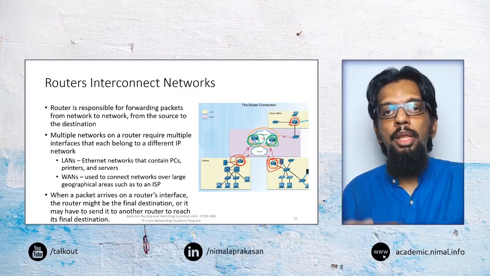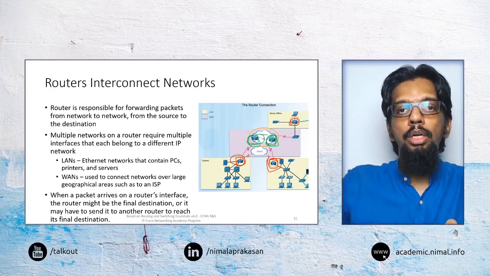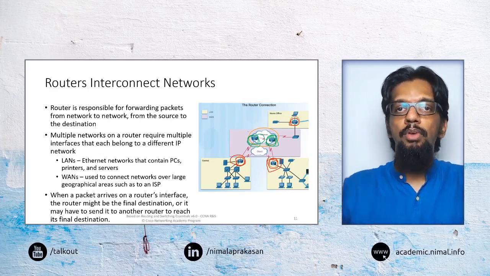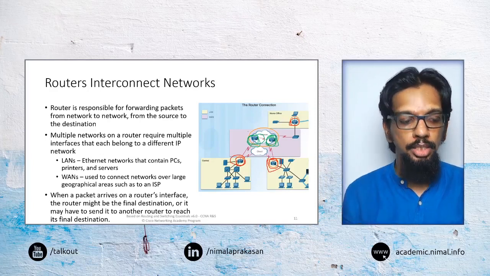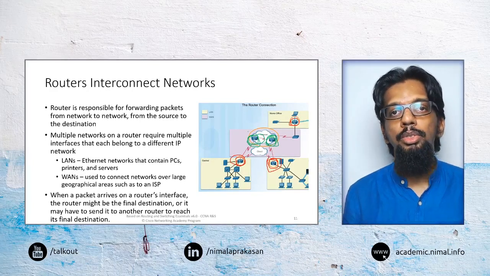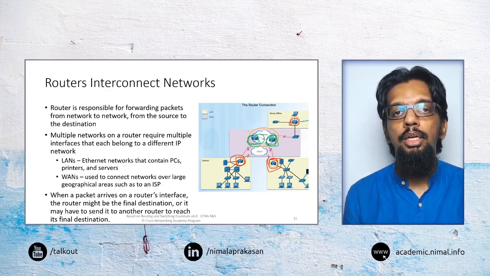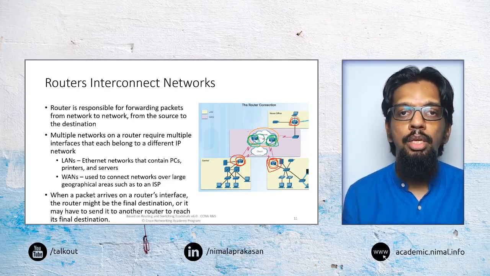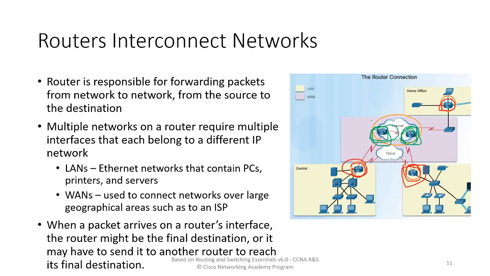So at each of those places there also needs to be a router to route across the network. In addition to the routers that we have at both ends of the connection, we may also use the routers that are there in between, along the path through the internet service providers.